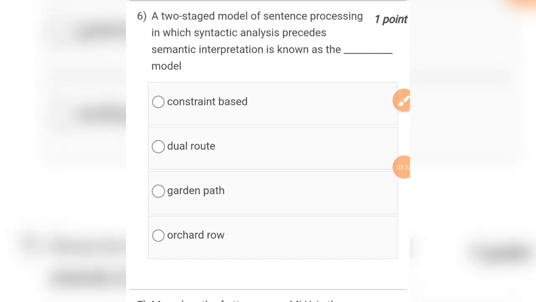Question number 6 is a two-stage model of sentence processing in which syntactic analysis precedes semantic interpretation is known as the dash model. Options are constraint-based model, dual root model, garden path model, orchard row model. So the correct answer for this question will be option number C, that is garden path model. For question number 6, option C will be the correct answer.